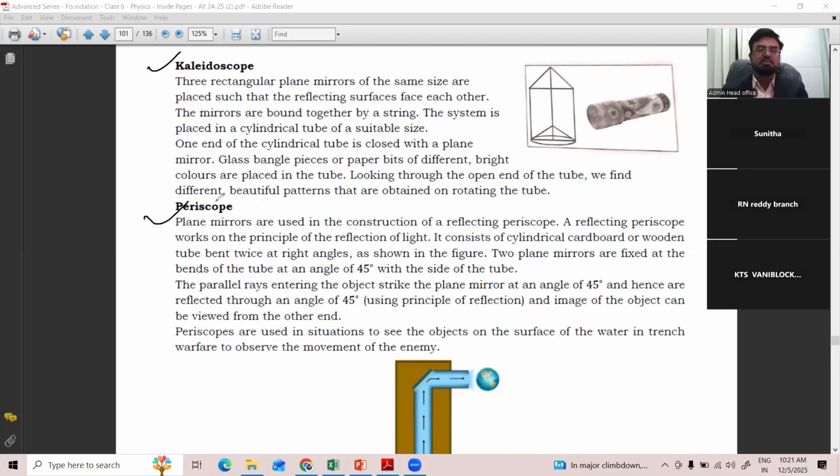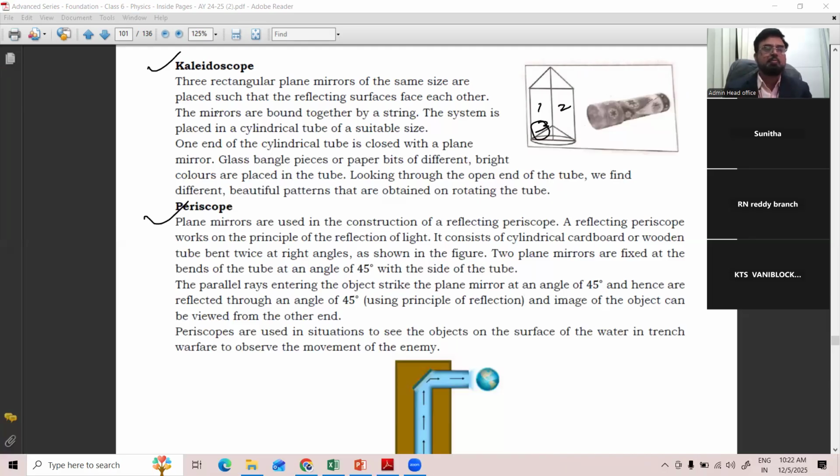Suppose in olden days, the person used to come with the camera to show the pictures. We used to bend and see in the cameras. We'll get the multiple color pictures. So that kind of device is called kaleidoscope. It has 3 rectangular plane mirrors. See, 1, 2, and the third side also will be there. 3 mirrors will join like this, in the form of a rectangle.